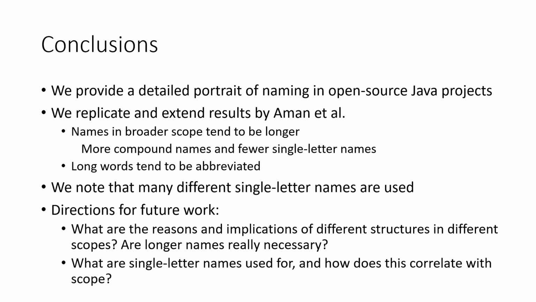These results open directions for future work. One possible direction is to investigate the reasons and implications of different structures and different scopes. For example, it is interesting to investigate whether longer names are really necessary in broader scope. Another interesting research direction is to look at single-letter names. What are they used for and how does this correlate with scope?